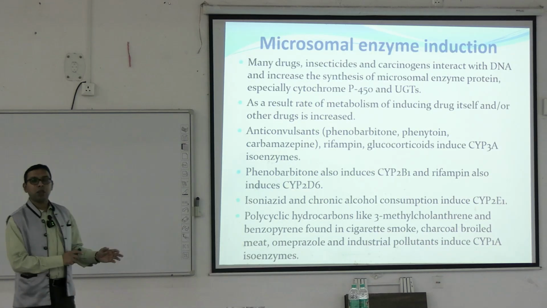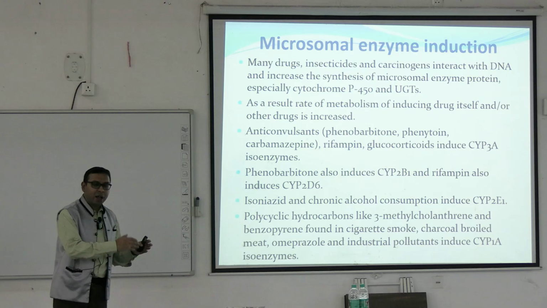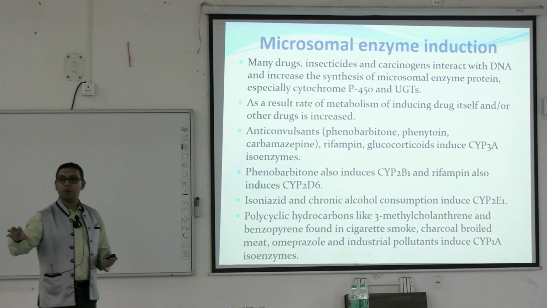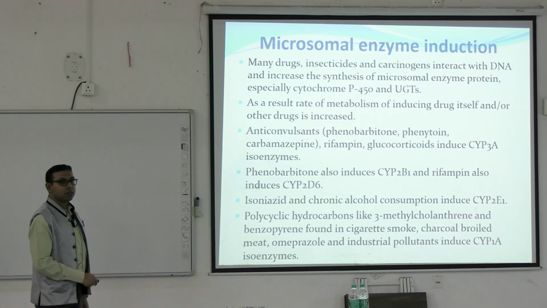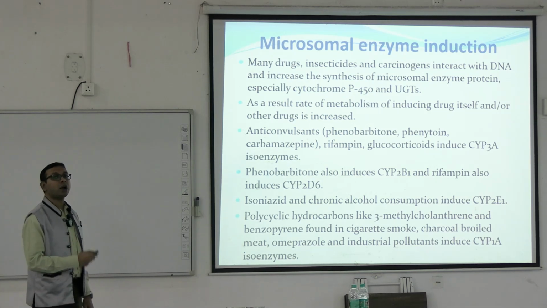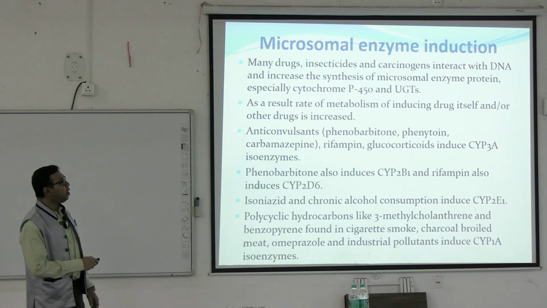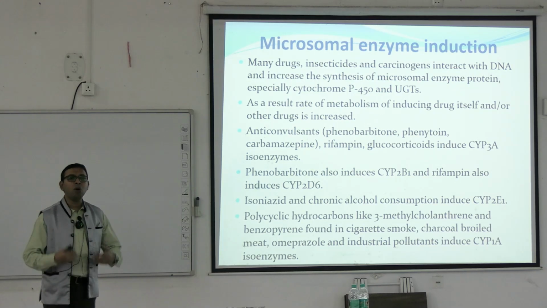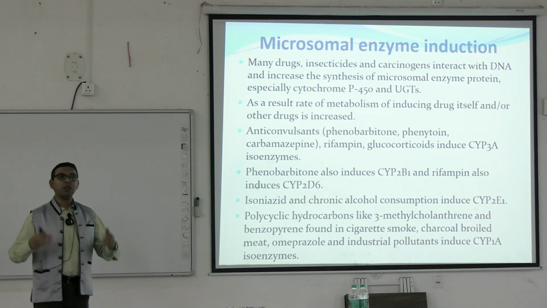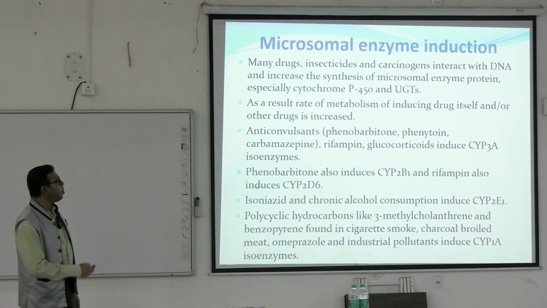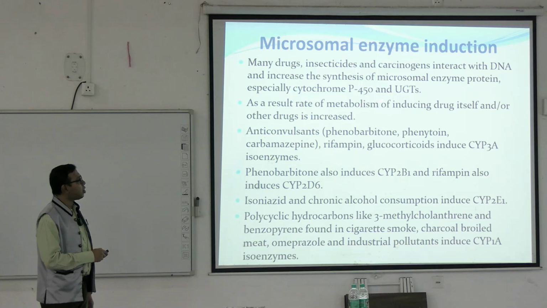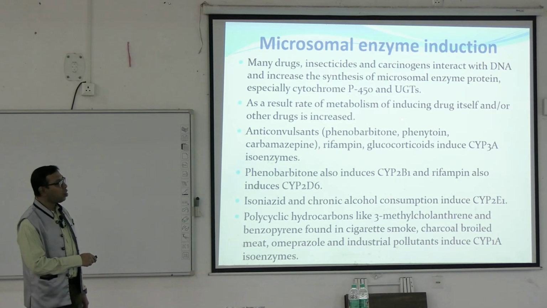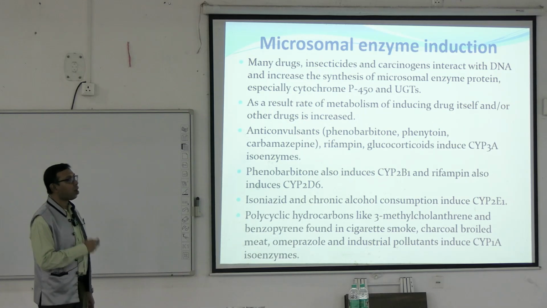Now coming to the inducers. We have discussed drug inhibitors, which inhibit metabolism. Now inducers cause more metabolism. There may be some insecticides, carcinogens and environmental pollutants that interact with DNA and increase the synthesis of microsomal enzyme protein. That is, more synthesis of cytochrome P450 and of other metabolizing enzymes like UGTs. As a result, there will be more induction, and the rate of metabolism of the inducing drug itself and of other drugs is increased.